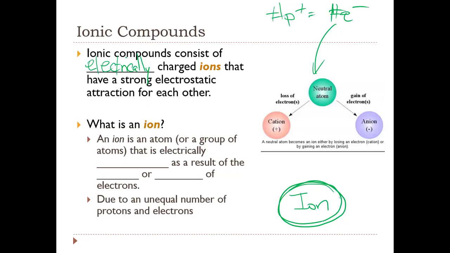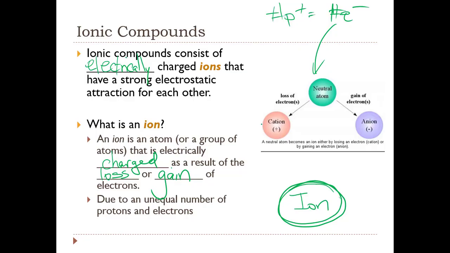So what is an ion? An ion is an atom or a group of atoms that is electrically charged as a result of the loss or gain of electrons, due to an unequal number of protons and electrons.